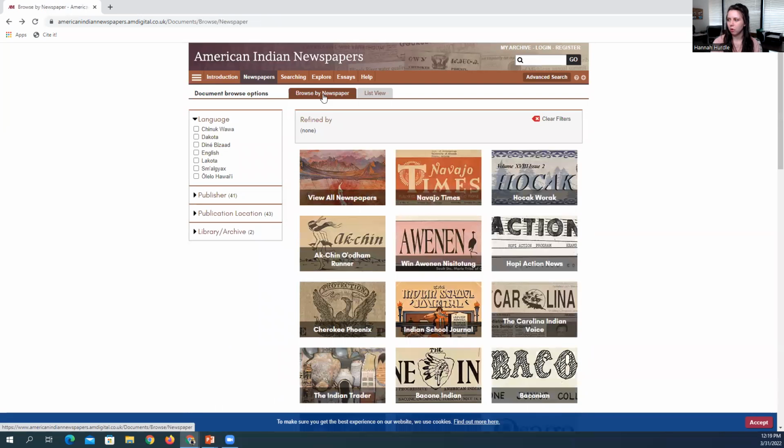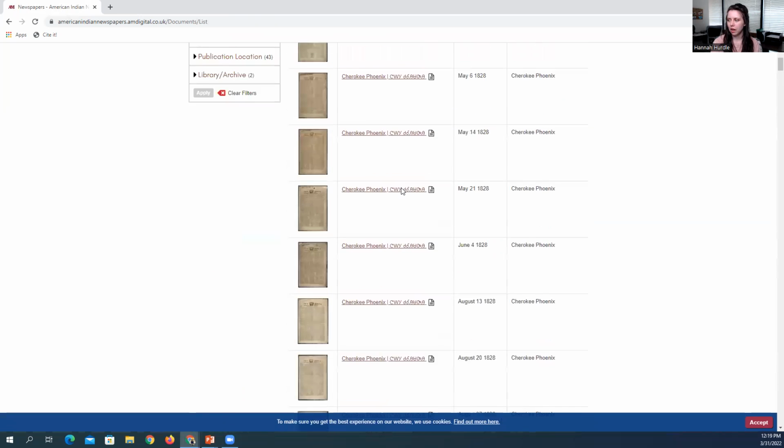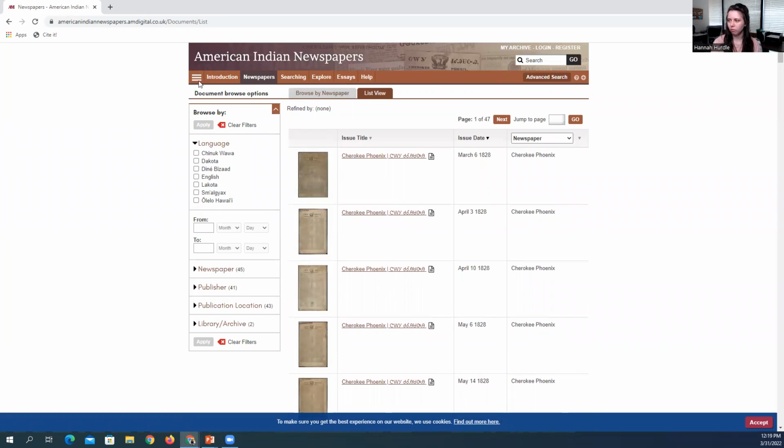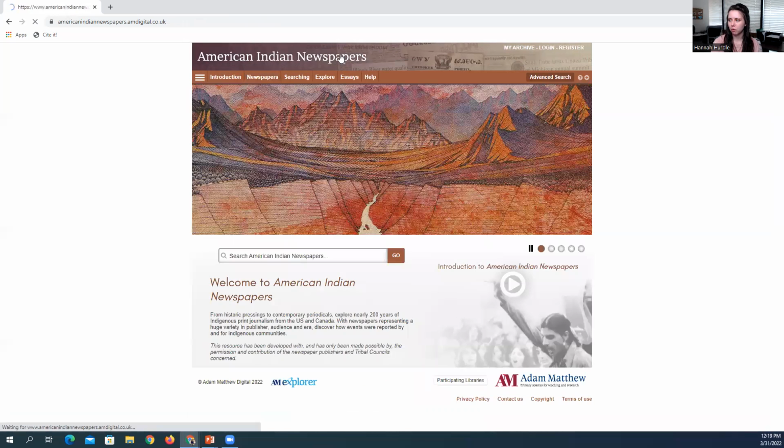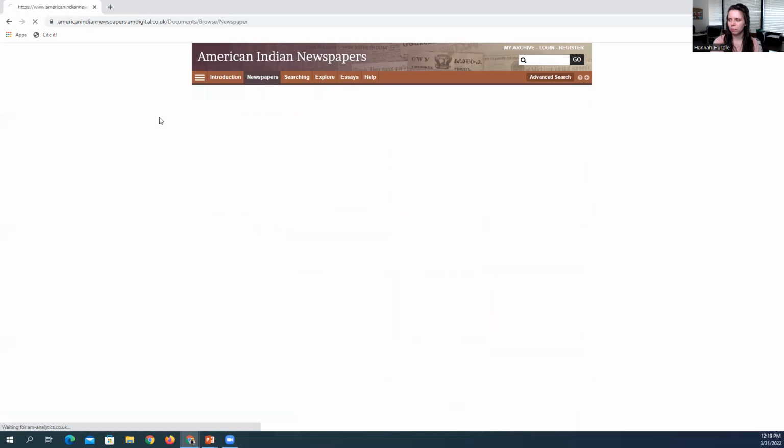So we have our browse by newspaper view, or you can do a list view, and this just shows you everything that's in the database. But also, I'm going to go back to American Indian Newspapers, point out that you can search right here as well. So they have several different ways that you can search.